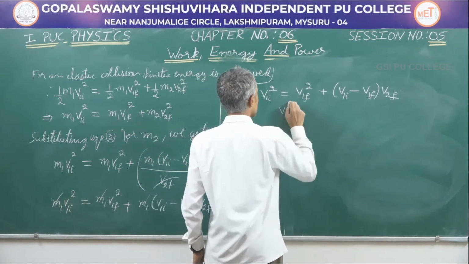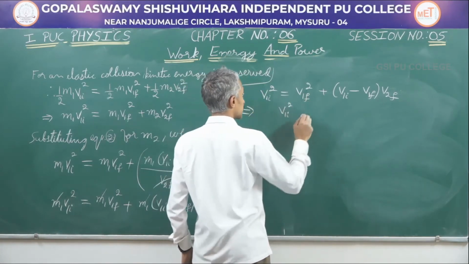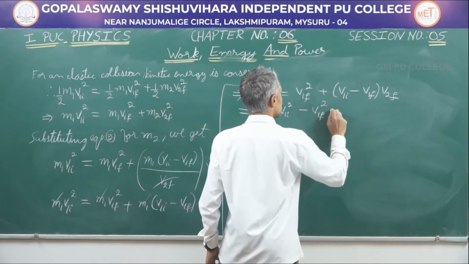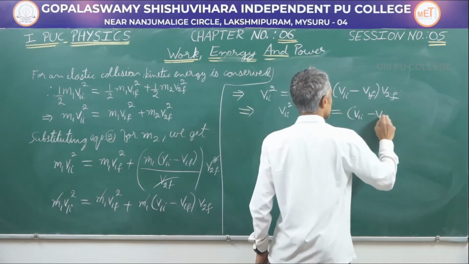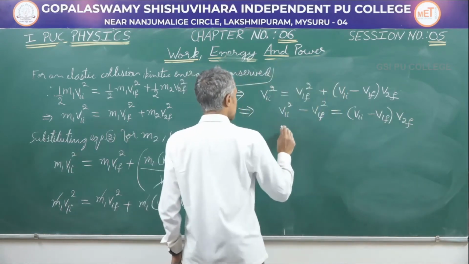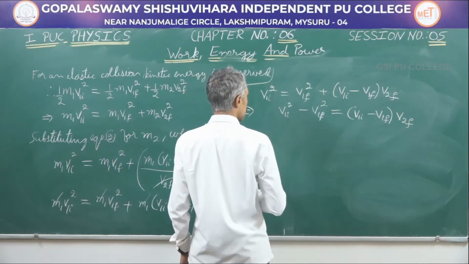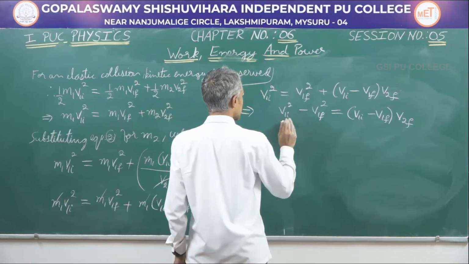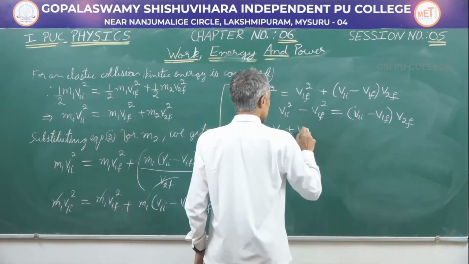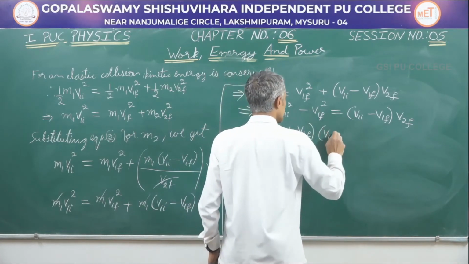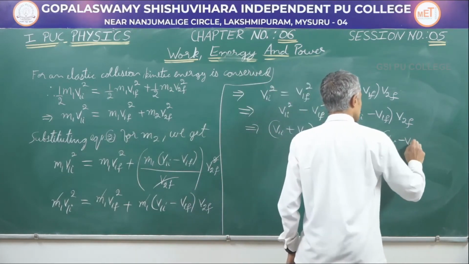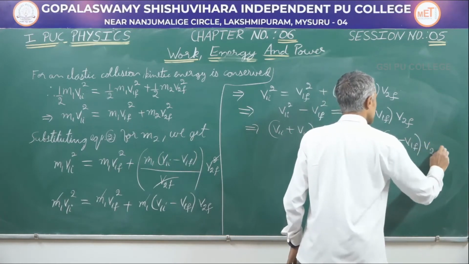Let me rearrange this further. I'll get v1i square, take v1f square from the right hand side to the left hand side, v1i square minus v1f square is equal to (v1i minus v1f) into v2f. Using the formula a square minus b square equals (a plus b) into (a minus b), I can write v1i square minus v1f square as (v1i plus v1f) into (v1i minus v1f) equal to (v1i minus v1f) into v2f.